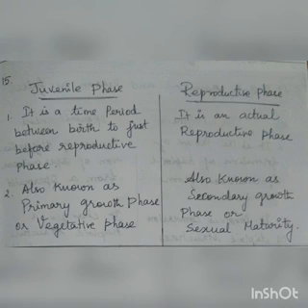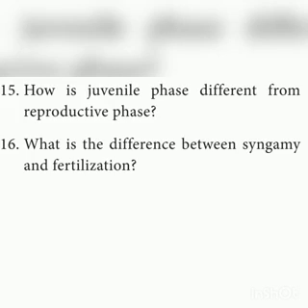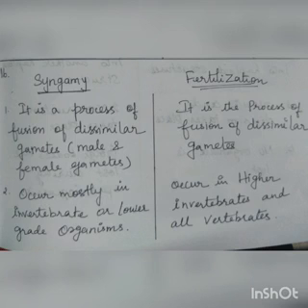Whereas the reproductive phase is the actual reproductive phase. The juvenile phase is also known as the primary growth phase or vegetative phase, whereas the reproductive phase is also known as the secondary growth phase or sexual maturity. And the last question in this first lesson is, what is the difference between syngamy and fertilization? Syngamy and fertilization both are the same.